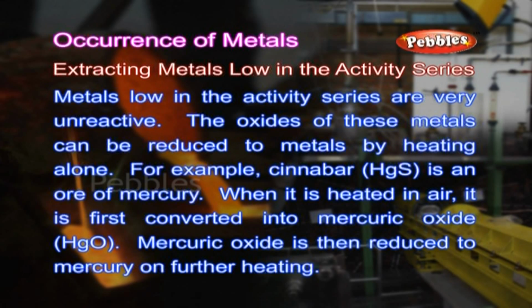Extracting metals low in the activity series. Metals low in the activity series are very unreactive. The oxides of these metals can be reduced to metals by heating alone. For example, cinnabar or HgS is an ore of mercury. When it is heated in air, it is first converted into mercuric oxide or HgO. Mercuric oxide is then reduced to mercury on further heating.